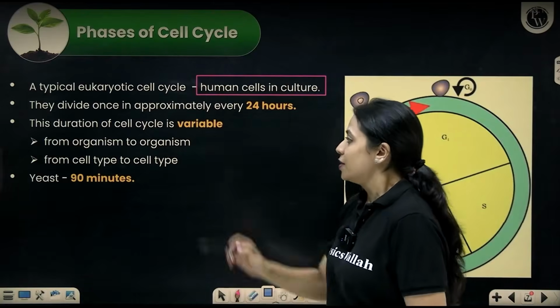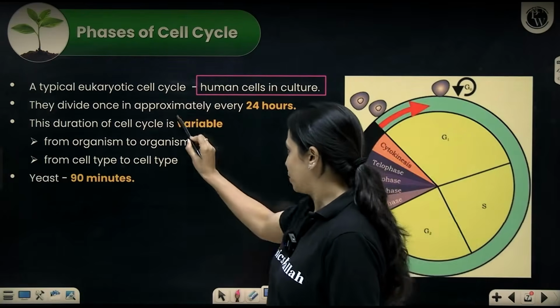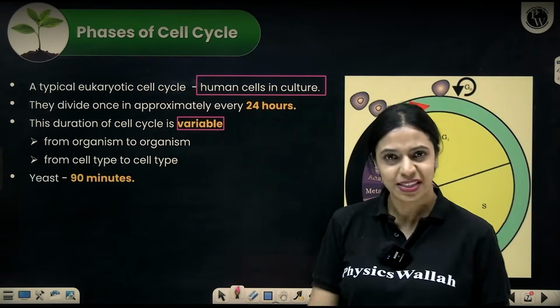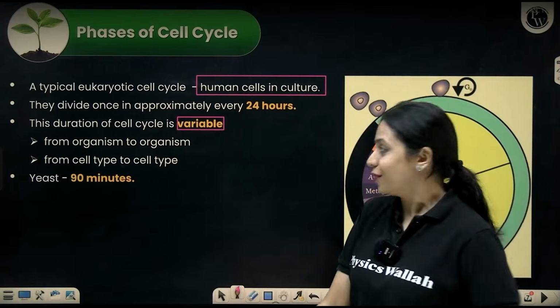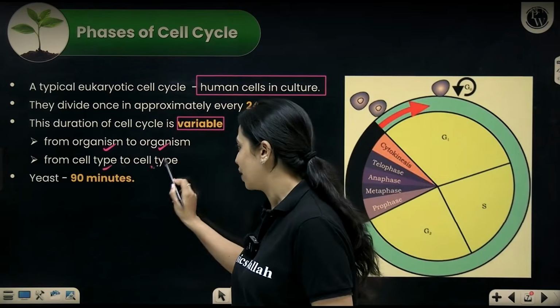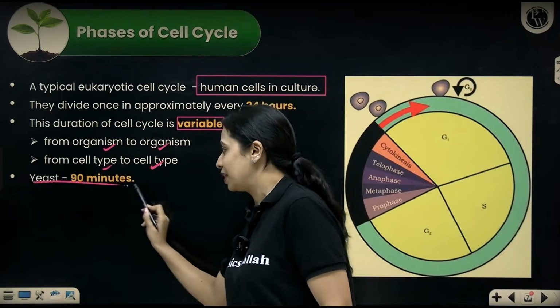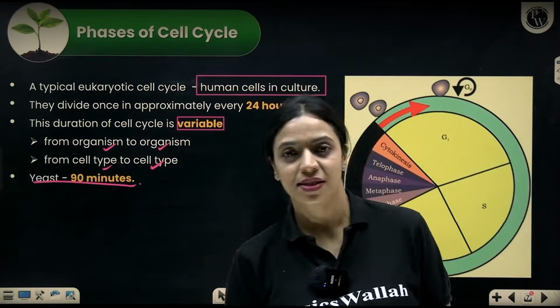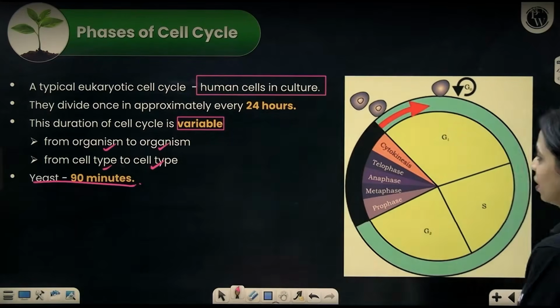Okay. So the duration of the cell cycle is variable. Variable means it can change, it can vary. It varies from one organism to another. It varies from one cell type to another cell type. So typically in yeast, every 90 minutes, the cell will undergo cell division.